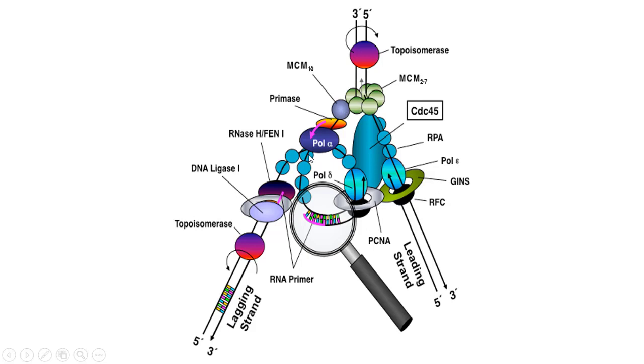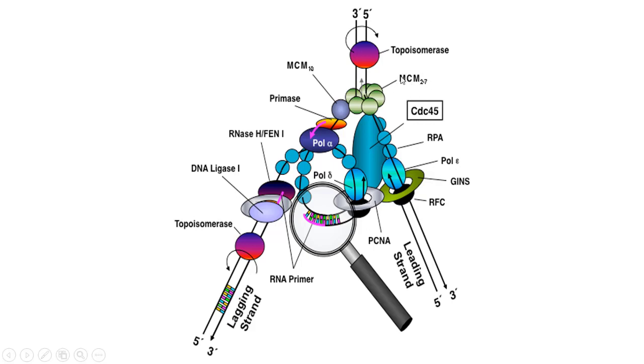First thing, DNA polymerase alpha comes for primer synthesis. Here PCNA with RFC loads DNA polymerase alpha, DNA polymerase delta, and DNA polymerase epsilon.